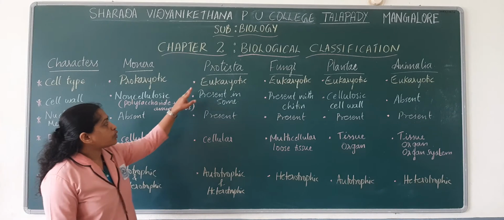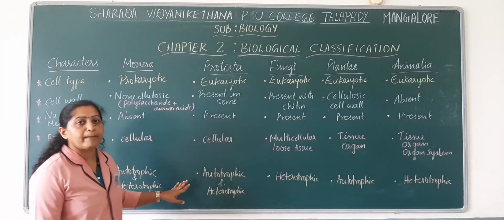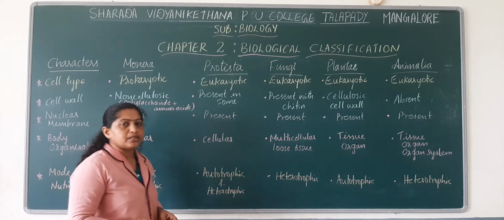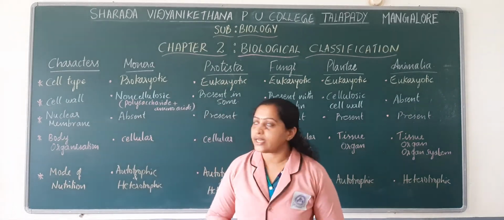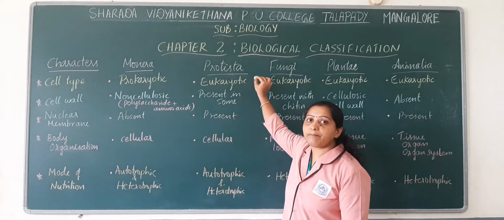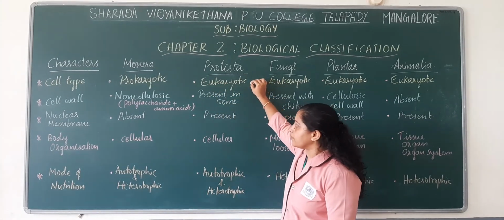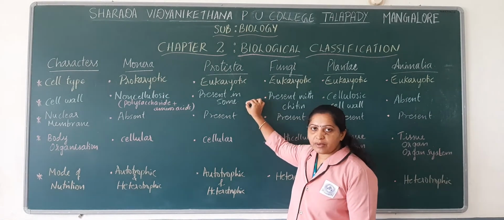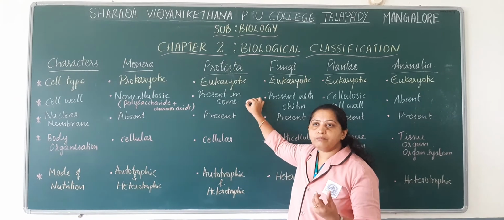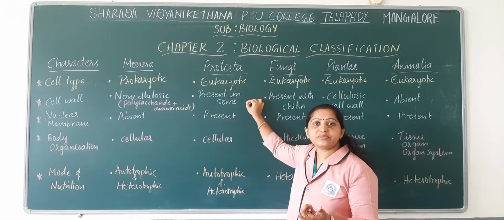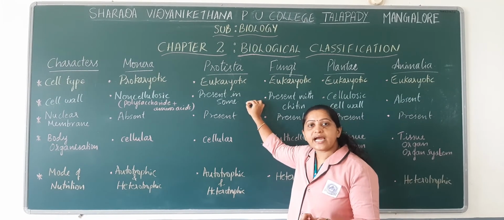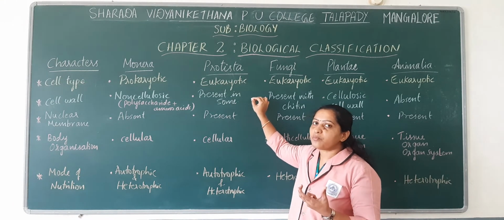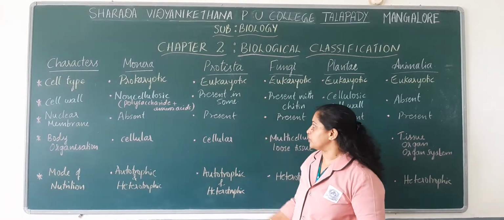So, next we will discuss the characteristic features of the members of Protista. Protista are the members which have eukaryotic cell type. The type of cell present in them is eukaryotic. A cell wall is present in some of the Protista members, for example, members like diatoms. Diatoms are included under Protista, and these diatoms have a cell wall. A specific nature of cell wall is present in them. So, a cell wall is present in some of the Protista.